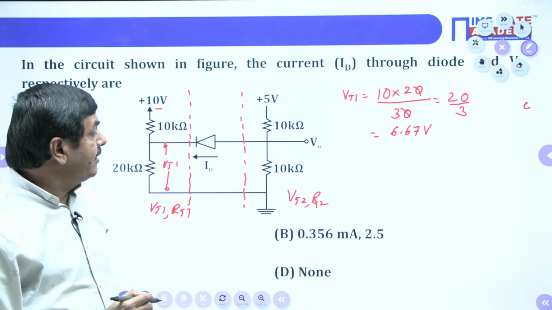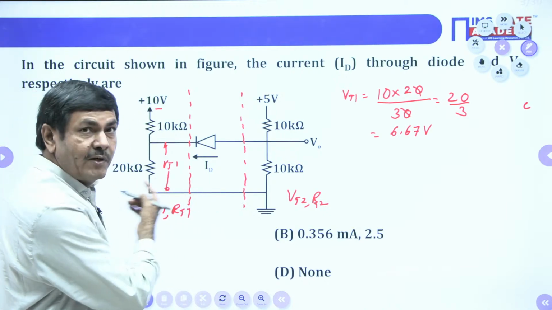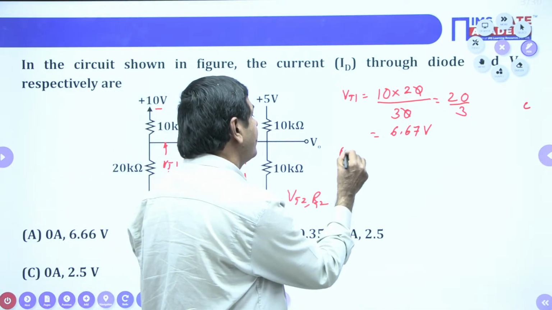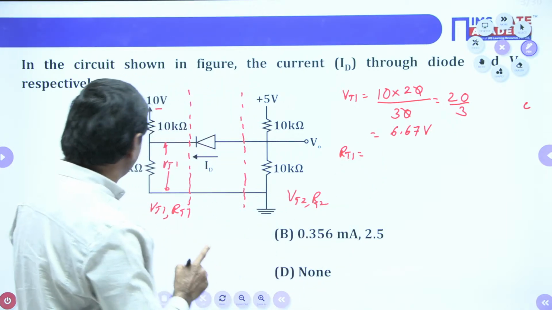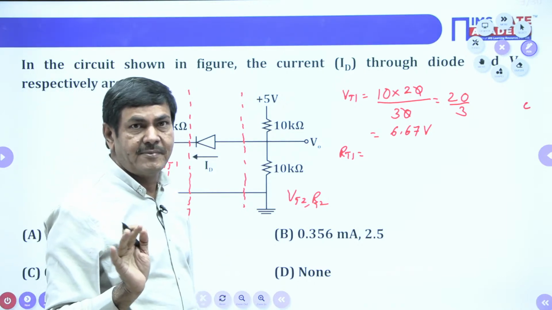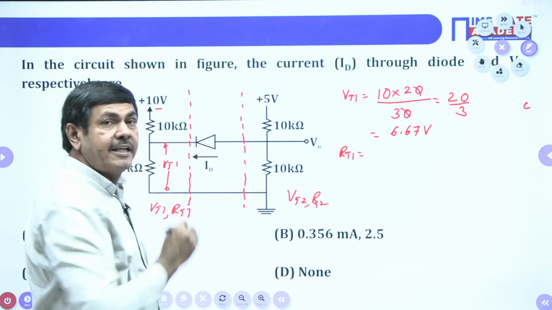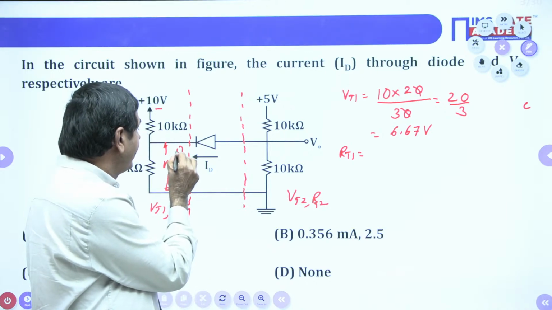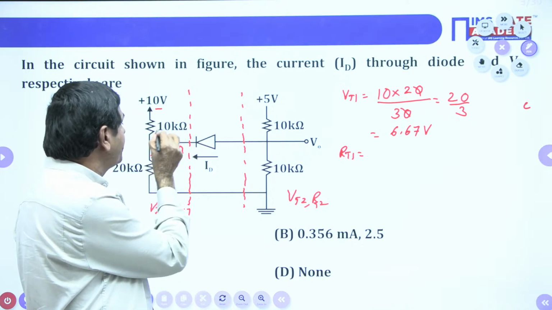In the same way, we need to find the RTH also, the Thevenin's resistance, in the first case. How can we find that resistance? I am in need of RT1. To find the Thevenin's equivalent resistance, wherever the voltage source is given, that must be shorted. Whenever this voltage is shorted, 10K and 20K are in parallel. That means the view is to be made from this side. When the view is made from this side, these two are connected in parallel.